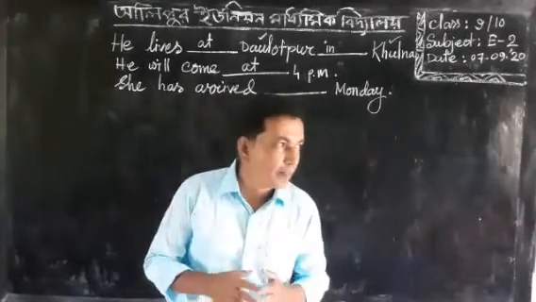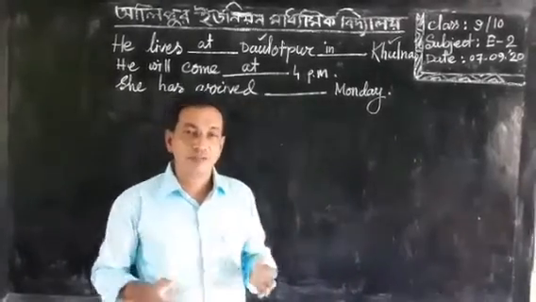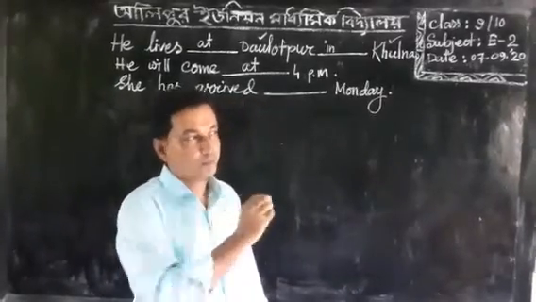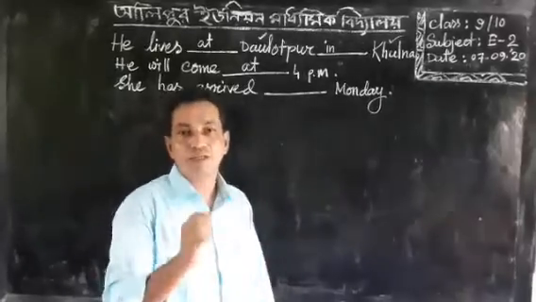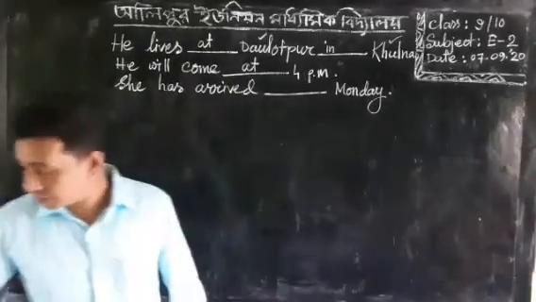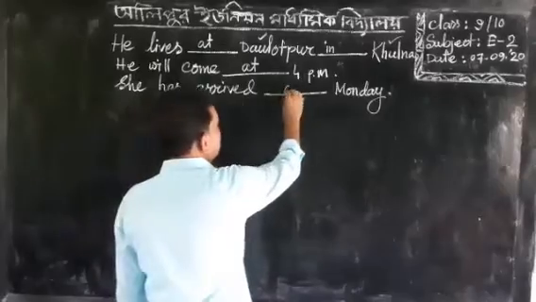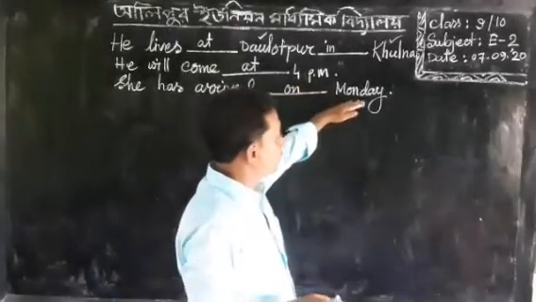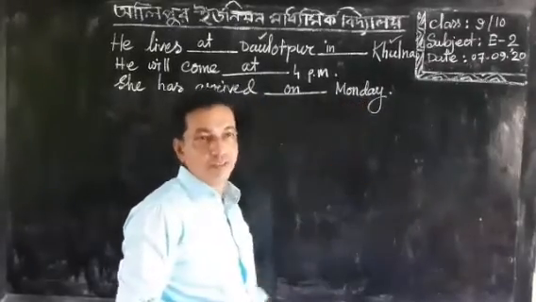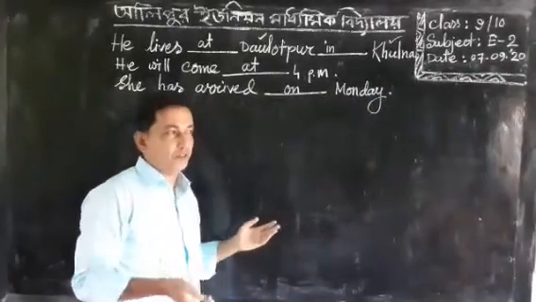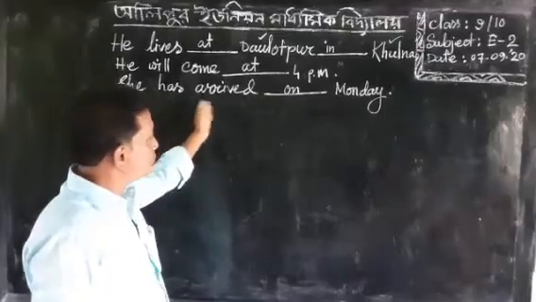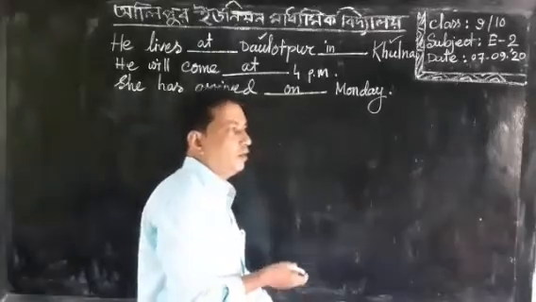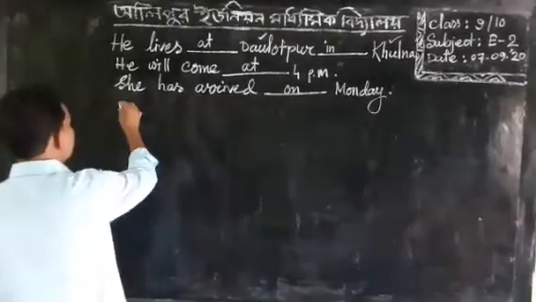And if you find any kind of day, you should put the preposition before that day, and this preposition should be on. Okay? Because this is the name of a day. Monday is a day, Saturday is a day, etc. So we should use on before a day. Another example I am giving.